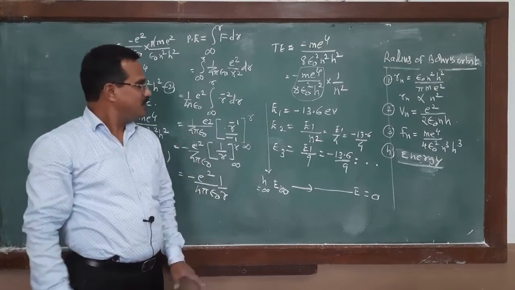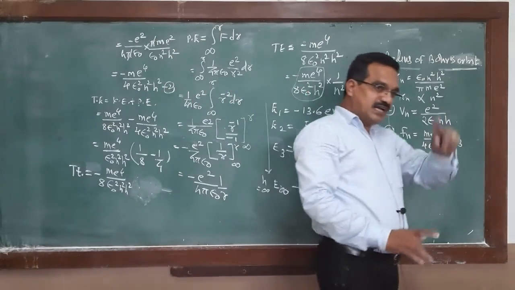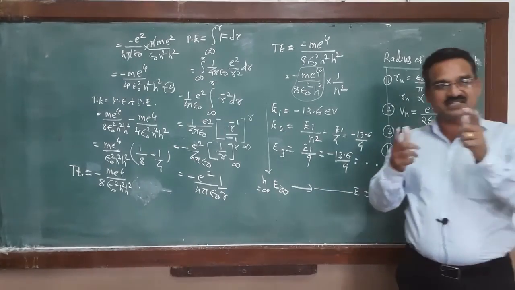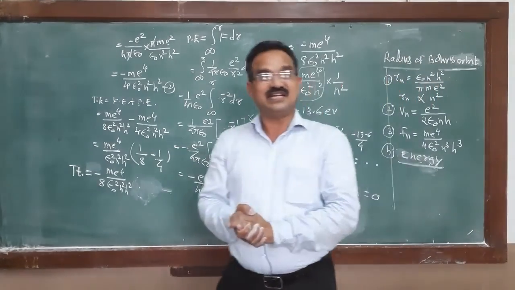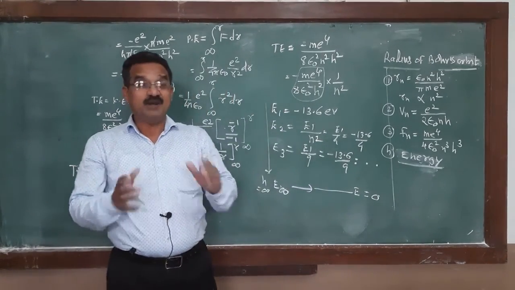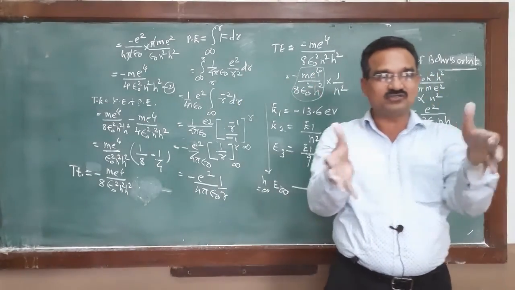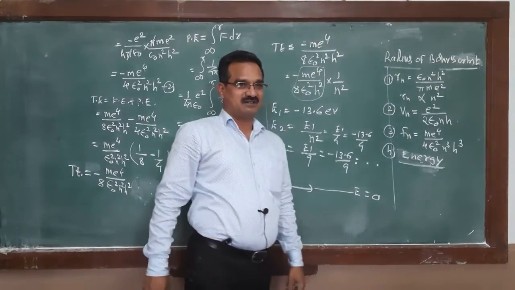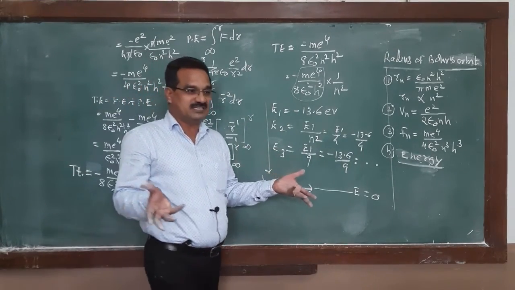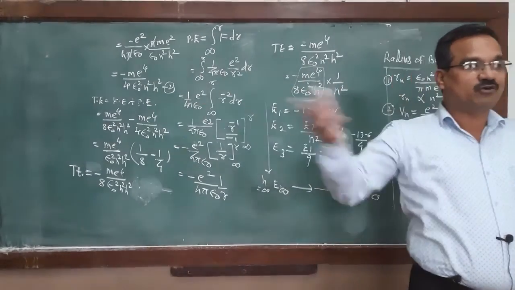What is the meaning of this negative sign? An electron revolving around the nucleus possesses negative energy. Its meaning is that it is not able to escape out of the atom. It is bound to the nucleus. Negative energy means it is impossible for that electron to escape out of the atom.